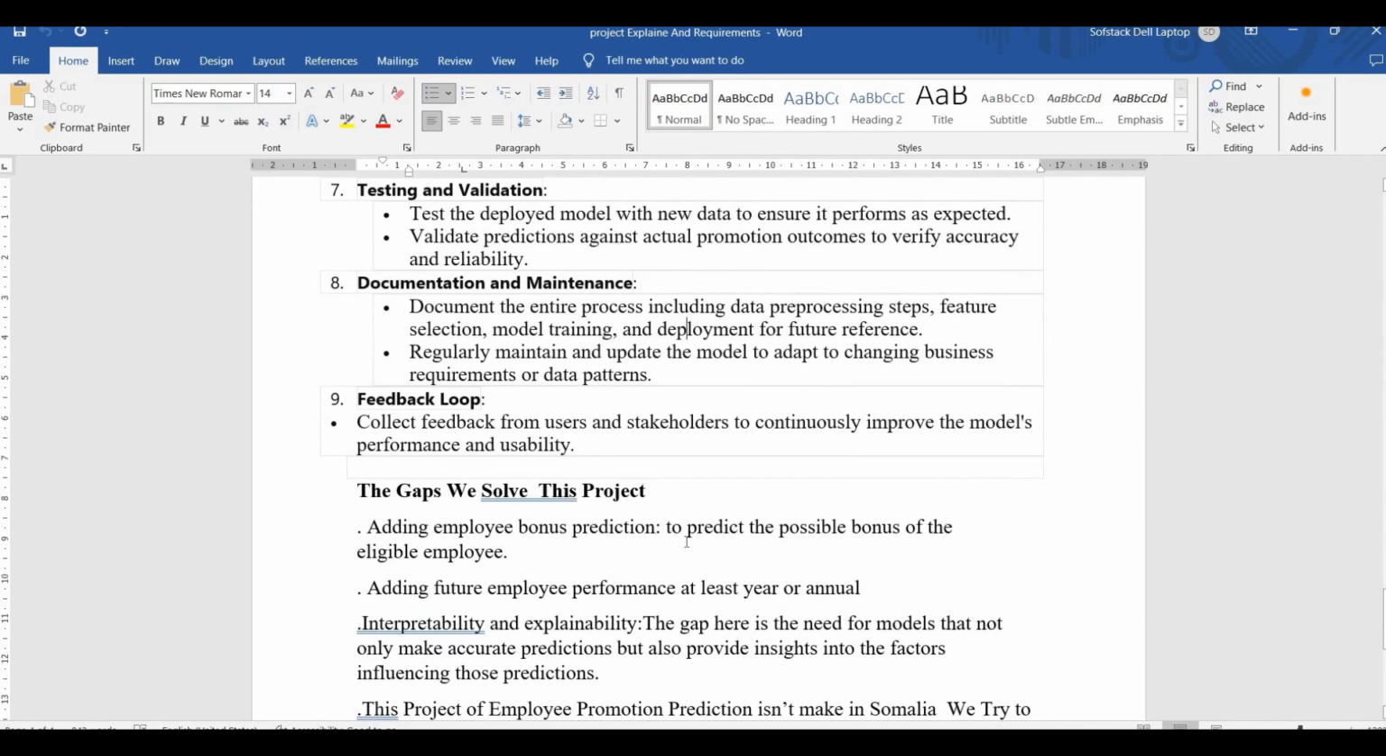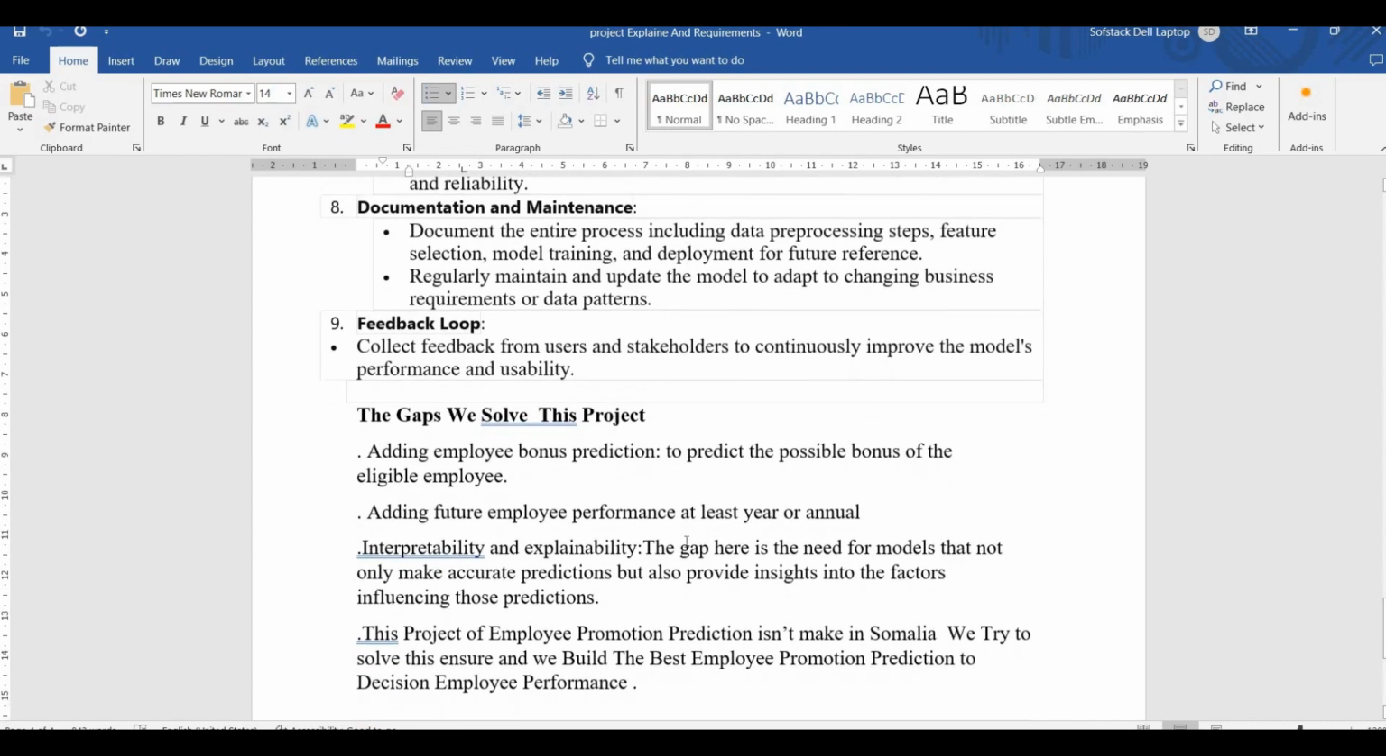And then there is this feedback loop, an additional requirement, that is collect feedback from users and stakeholders to continuously improve the model's performance and usability. So this is the part where human intervention is being asked. That is the model should not solely rely on AI and ML, like using human feedback. It should be fine-tuned. So that's the requirement.